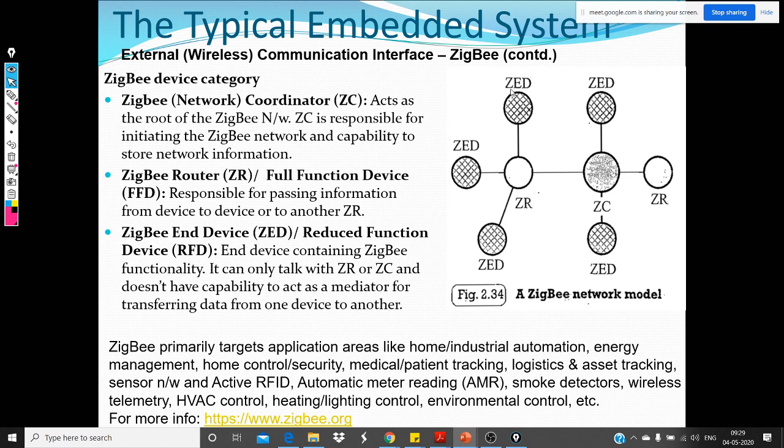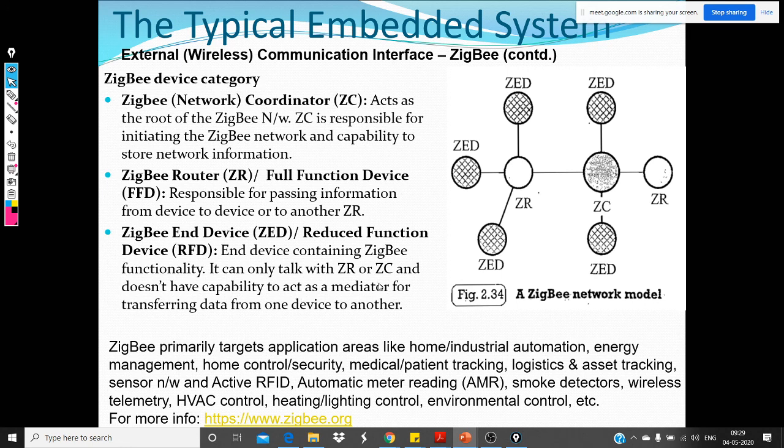The ZED, the Zigbee end device, cannot connect to another Zigbee end device directly. It has to go through either a router or the coordinator. That's the only way it is possible. This is actually good because there is one centralized node that is aware of the entire network, and it's well suited for home automation or industry automation.